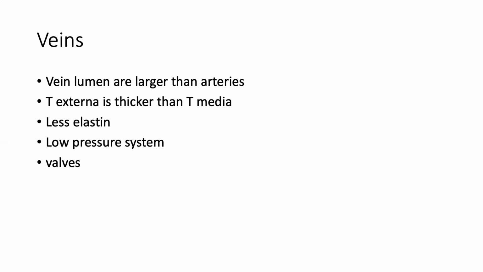If we remember the histology slide of the artery, tunica media is large and tunica externa is small, and that's reversed in the vein. They have fewer elastic fibers, they are a low pressure system, and inside the veins, we do have valves.